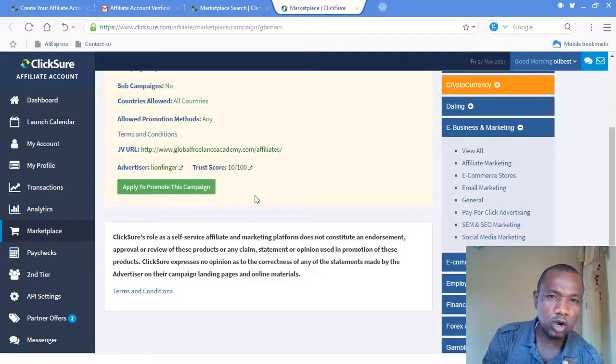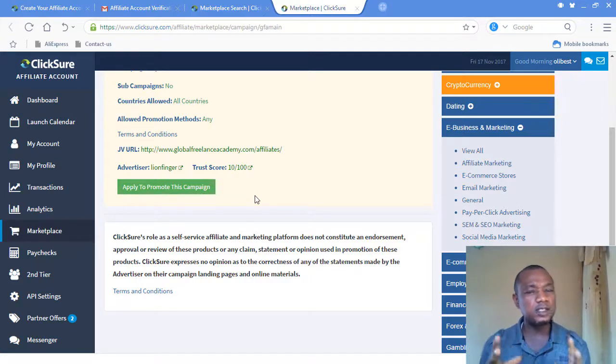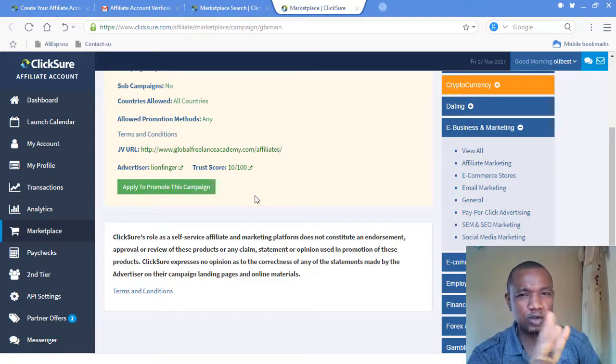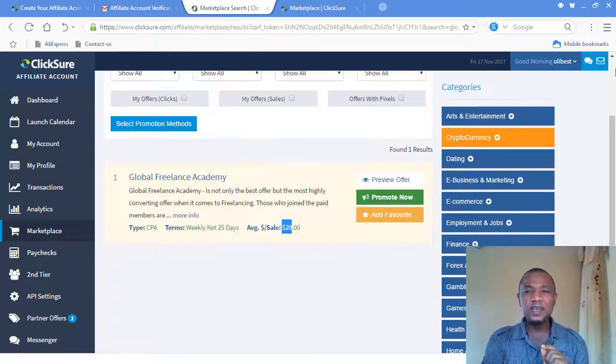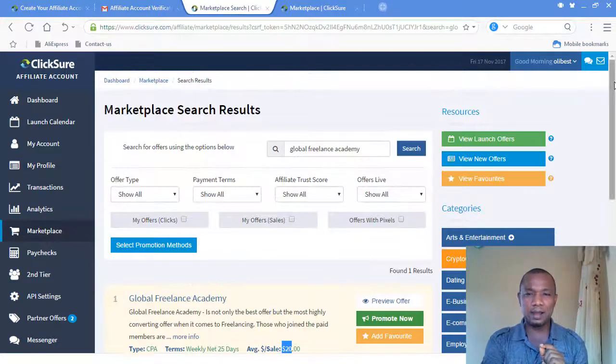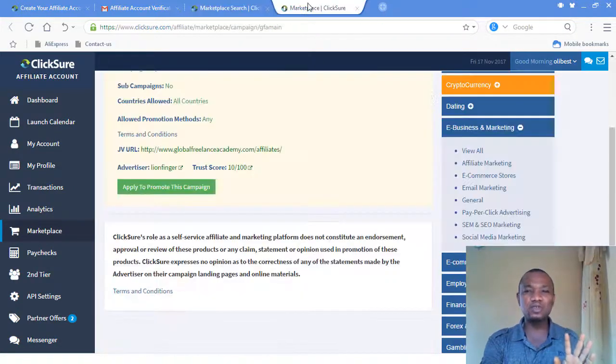So in Clicksure, the advertisers host their accounts in three ways. Number one, in private. When it's hosted in private, you cannot even see that product in the marketplace. Even if you search for it, it will not come out. You understand me? It will not show. So it's for people that they are maybe targeting.